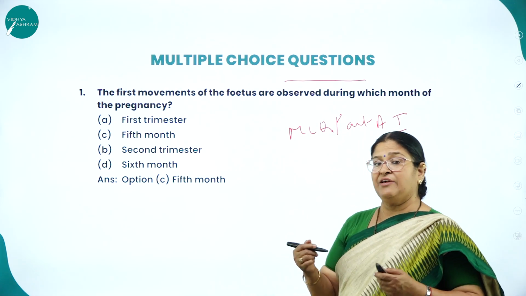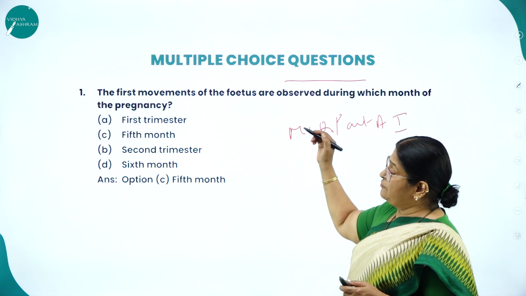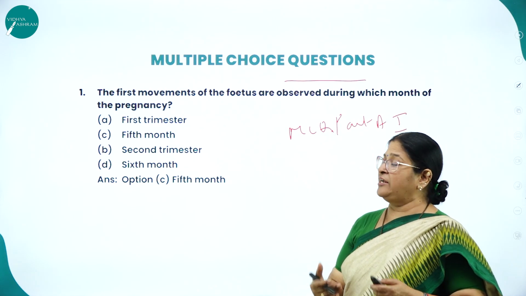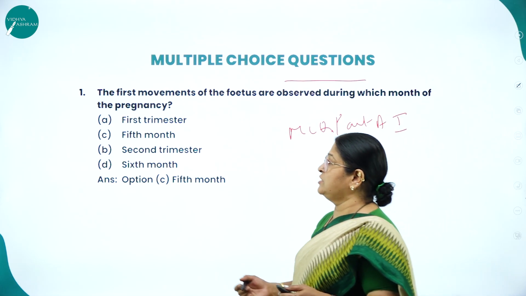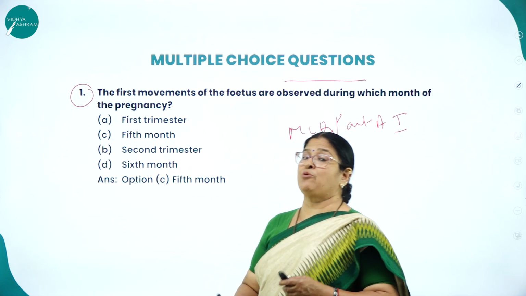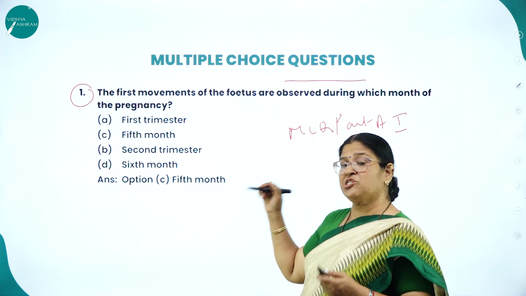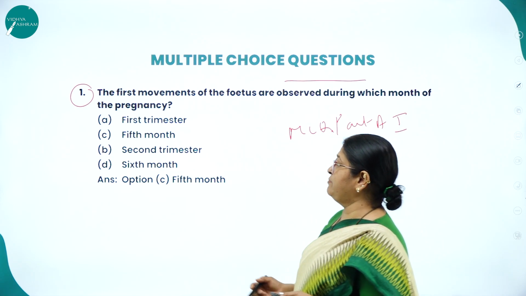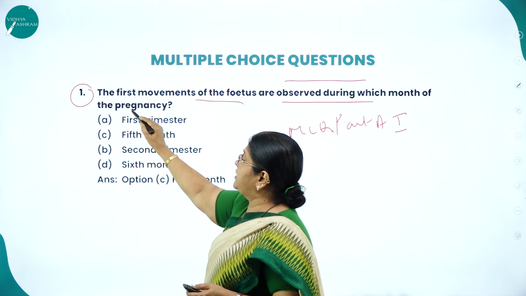So I have just given an example of how the MCQs appear particularly from this chapter. If you are through with your concepts, I think definitely you'll be able to answer any good number of MCQs with the correct answer. I have given only one example to make you understand what type of MCQs are being asked in your examination regarding this chapter called Human Reproduction, which carries a weightage of 11 marks. The first movements of the fetus are observed during which month of the pregnancy?